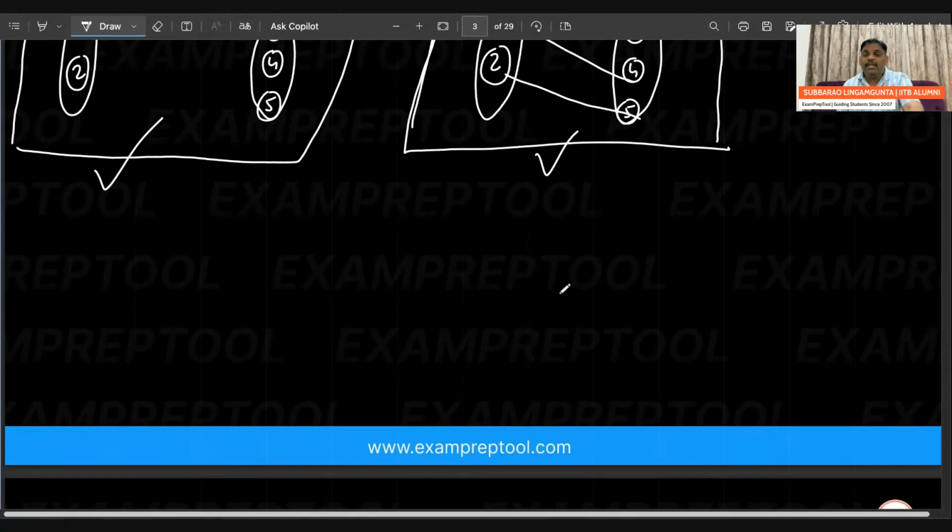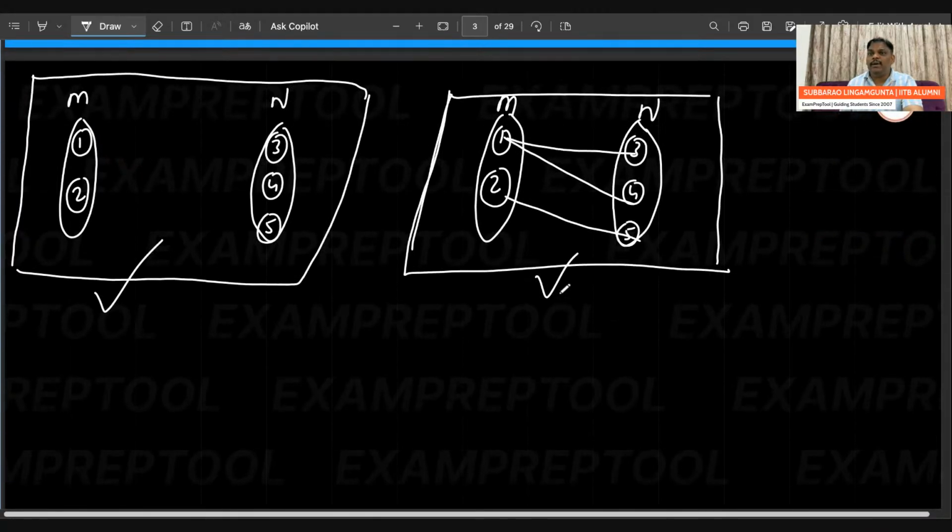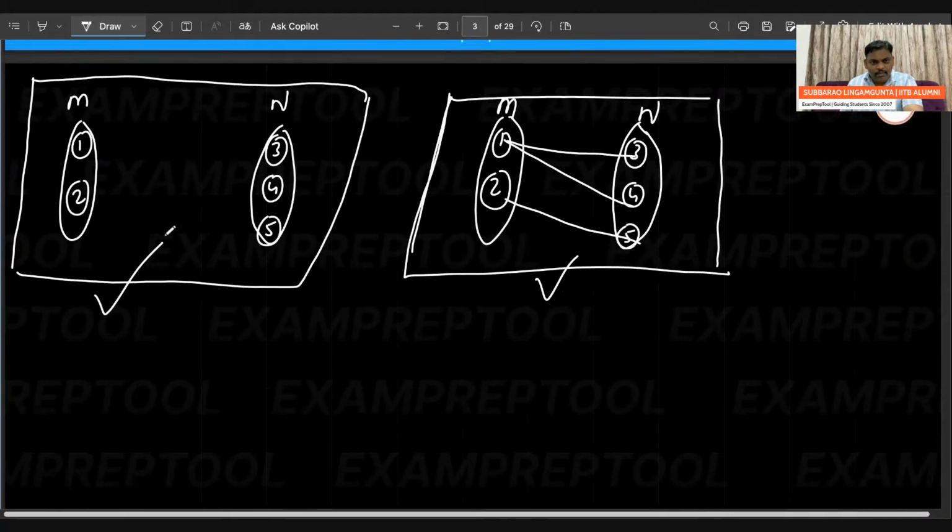I'm not asking whether you can verify the given one is bipartite or not. So I have written directly bipartite. Is it not satisfying any bipartite property? Check. M, M comma N, M union N, all vertices will come. Intersection, no vertex common. Edge is always from M to N. If no edge, no problem. If edge there, M to N only.